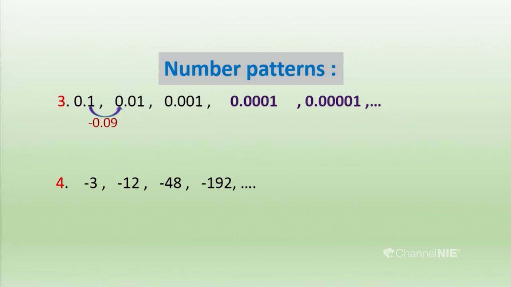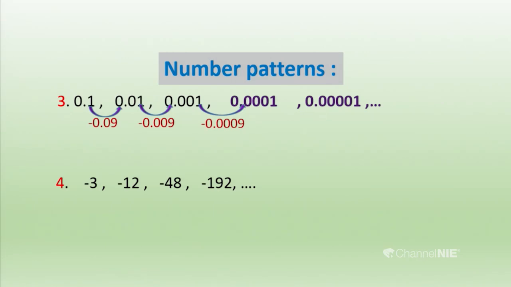It's easy. Then let us see the third term. To get the third term 0.001, we have to subtract 0.009 from 0.01. Like that it is continuing, but in the differences also you can see a pattern. Let us see, what is the fourth term?